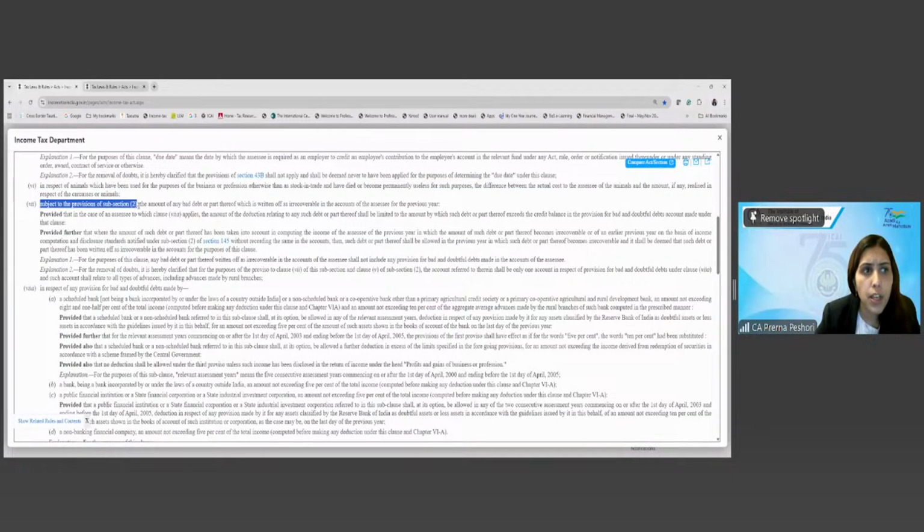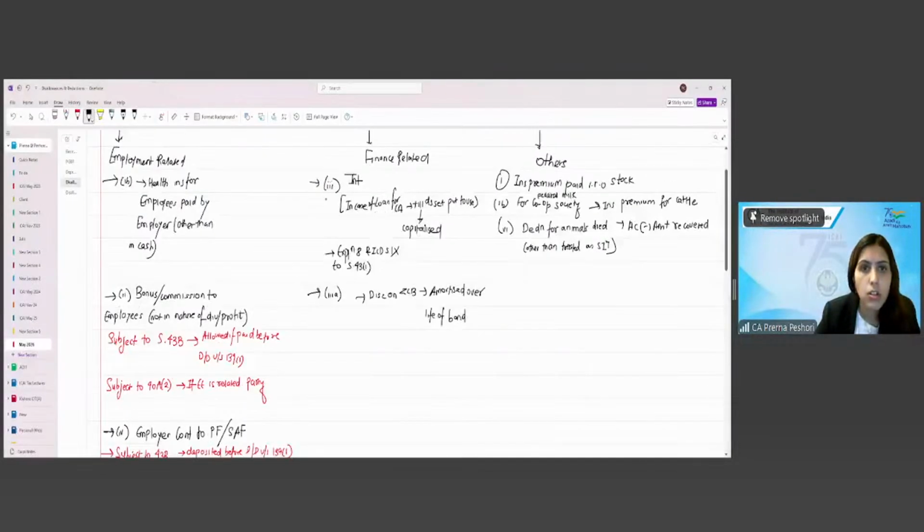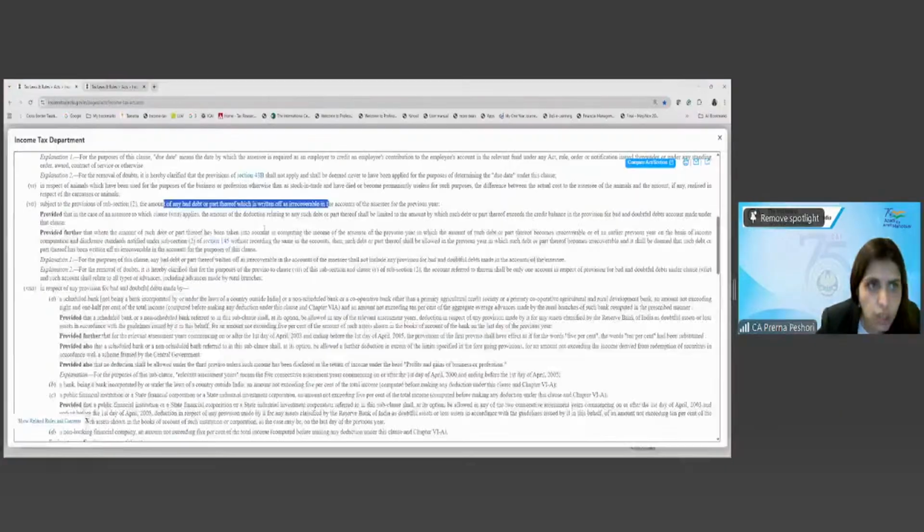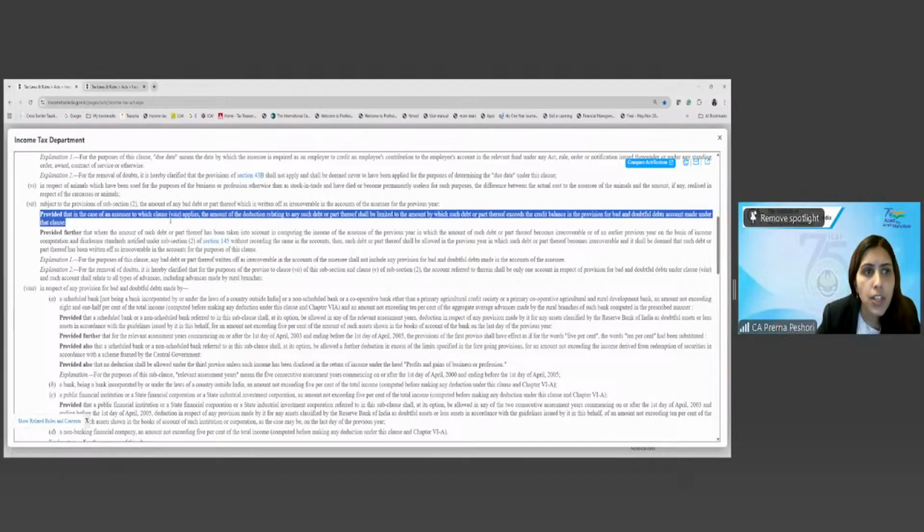Subject to the provisions of subsection 2, the amount of any bad debt or part thereof which is written off as irrecoverable in the accounts of the assessee for the previous year. So I'm writing this in the finance 36(1)(vii), bad debts. Right? Bad debts is allowed as deduction, provided that in the case of an assessee to which 7A applies, we'll see what is 7A. So for now, I'm not going into this particular clause.